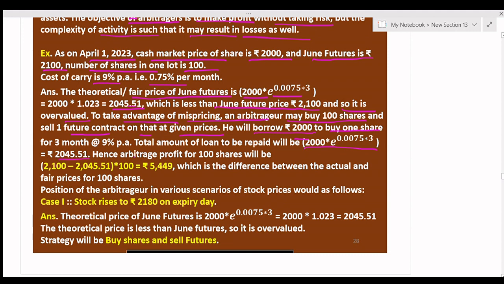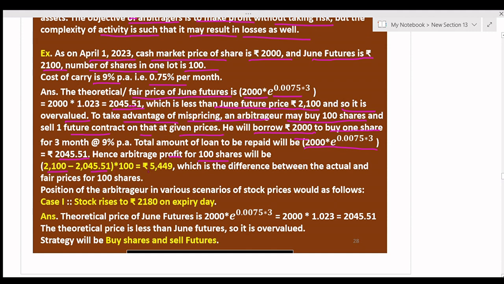Now the arbitrageur profit for 100 shares will be 2100, that is the future price, minus the buying cost of rupees 2045.51, which is less than 2100, since he is selling the future.